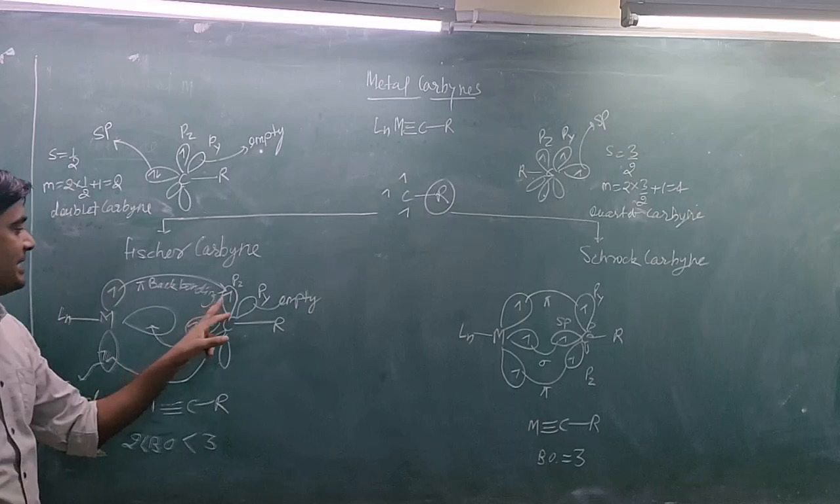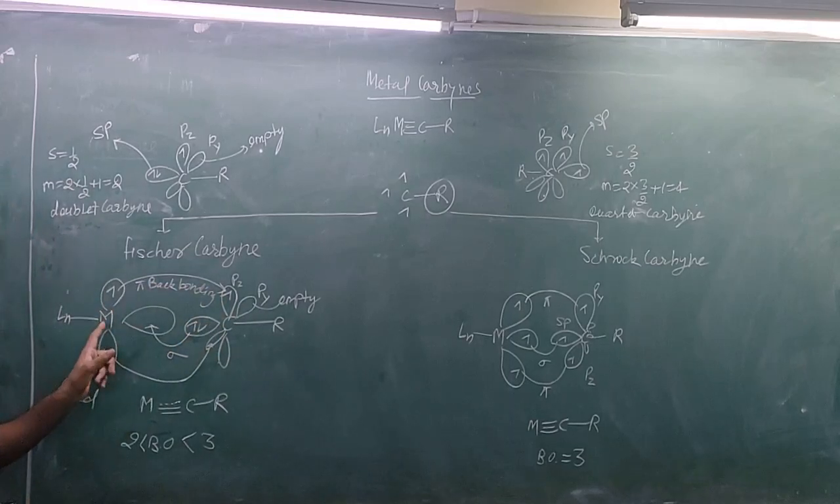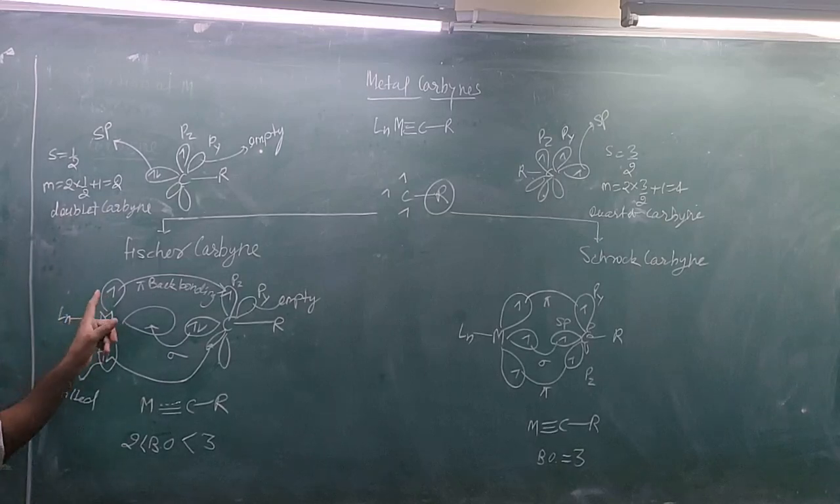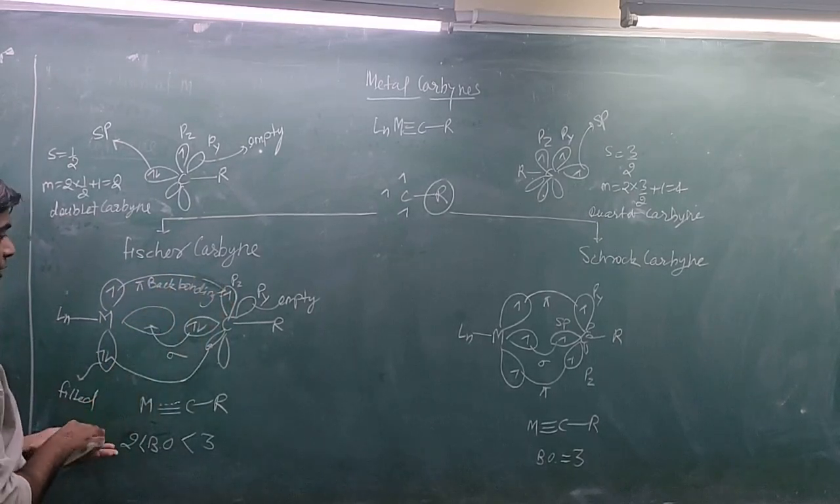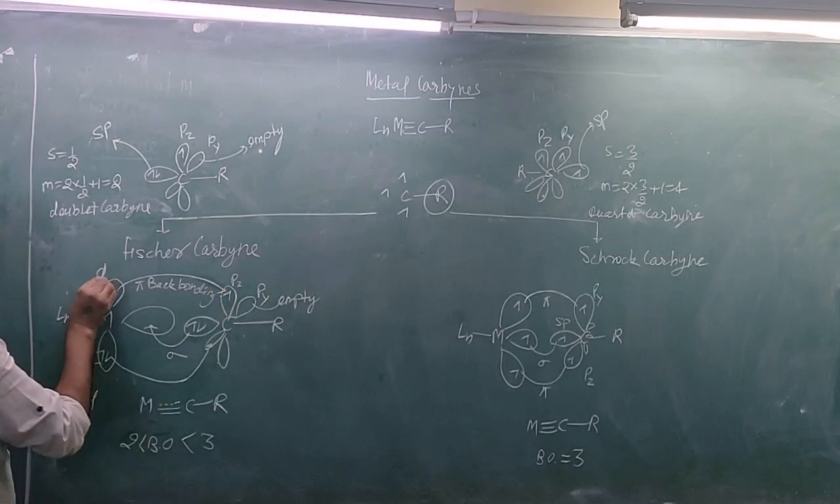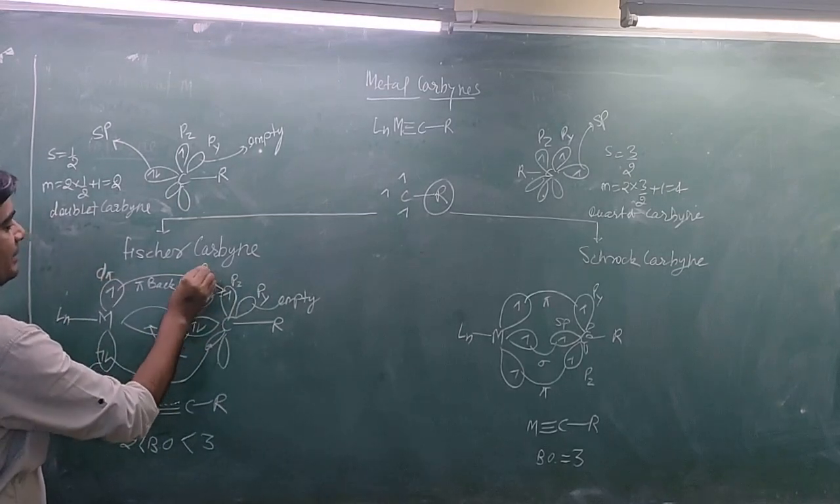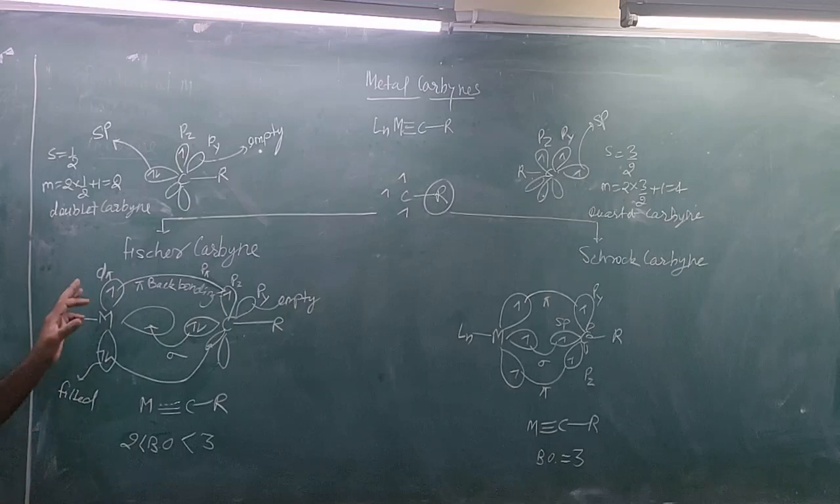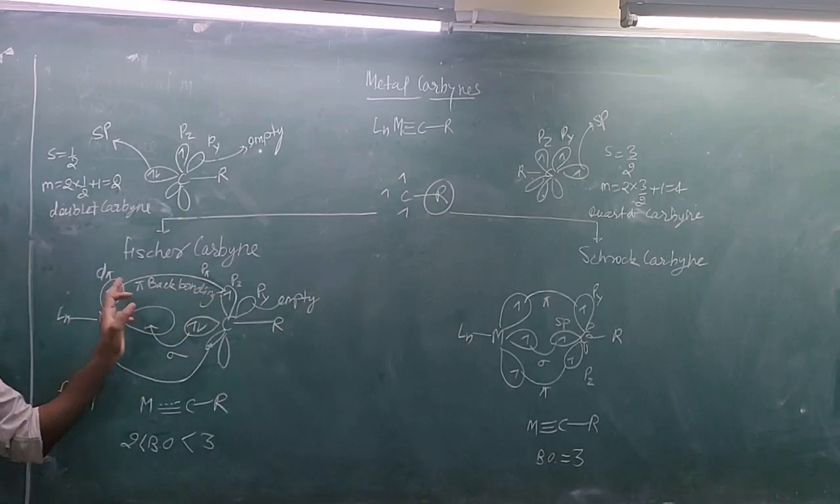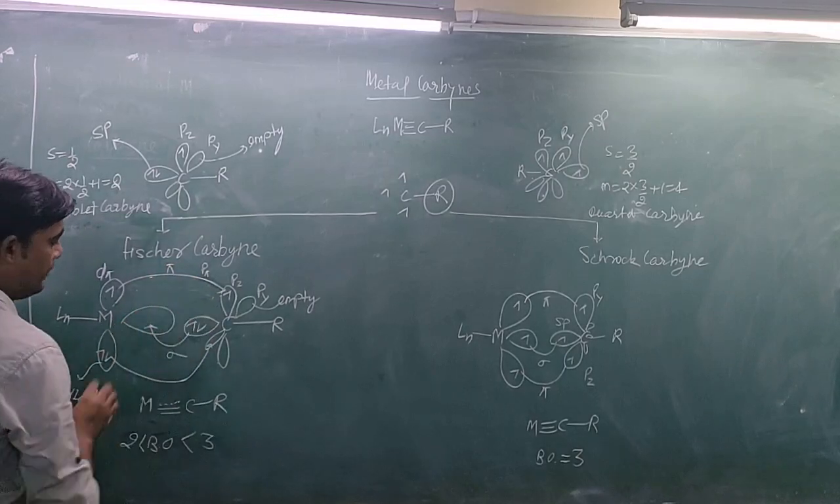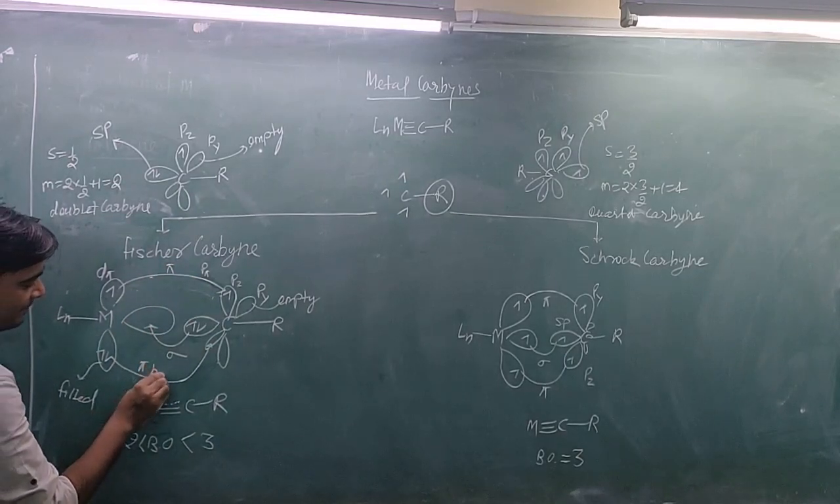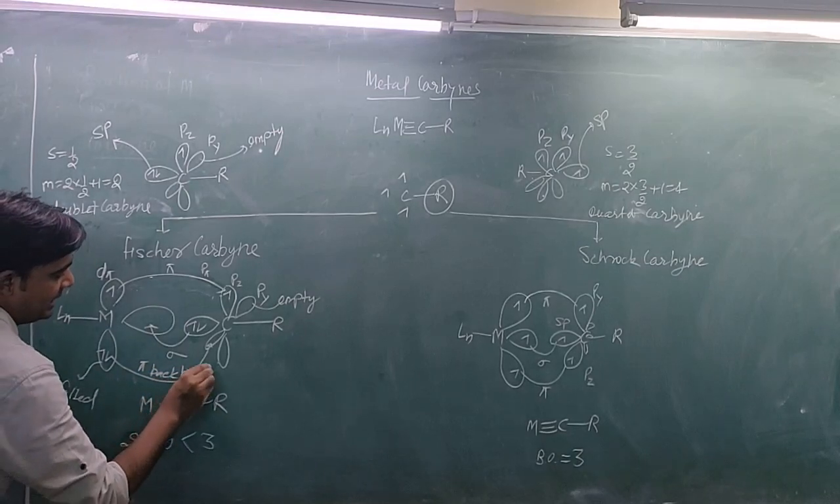The pz orbital will interact with the d orbital of the metal which is occupied by 1 electron, with equal contribution of the orbitals. This is d pi and p pi interaction, and it forms a pi bond. This is not pi back bonding; this one is pi back bonding.